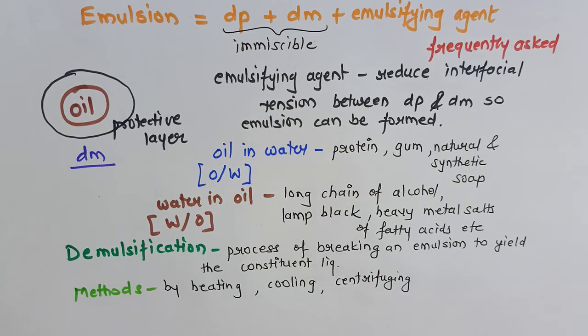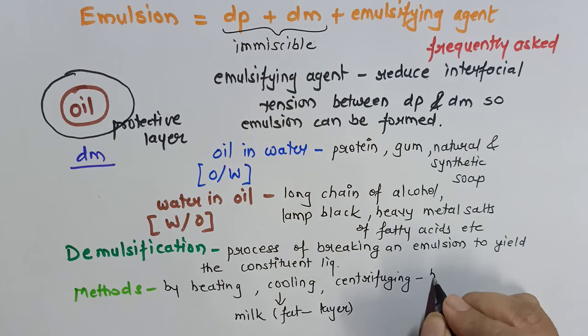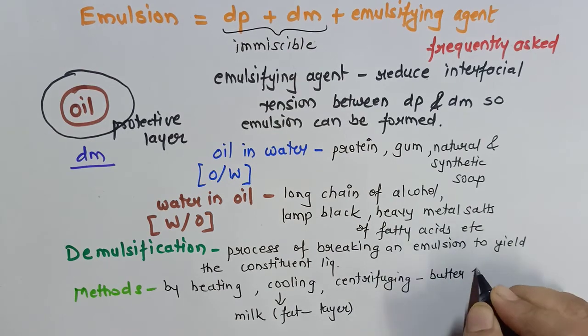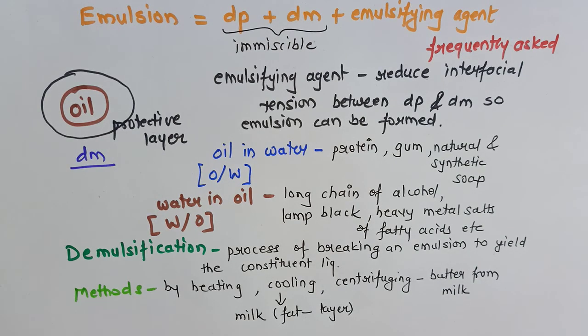To explain this, I will give you a very simple example. Now we know that milk is an emulsion. So when we are cooling the milk in the refrigerator, the fat gets separated as a layer. So by cooling we can separate DP and DM. Centrifuging, we can separate butter from milk by using a centrifuging machine. So again we are separating DP and DM in this case.